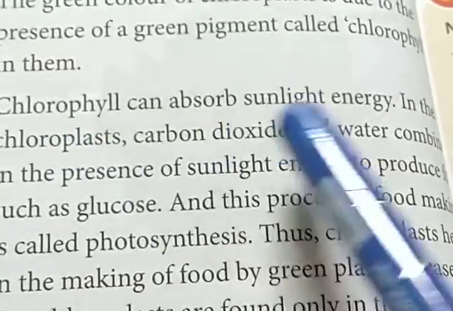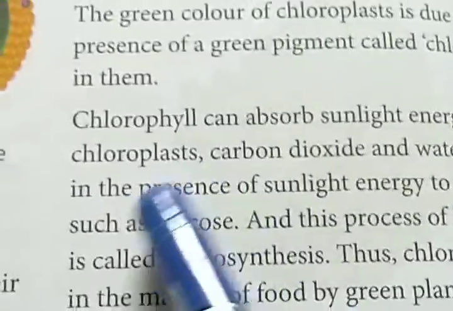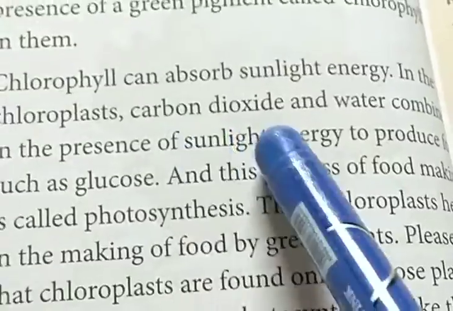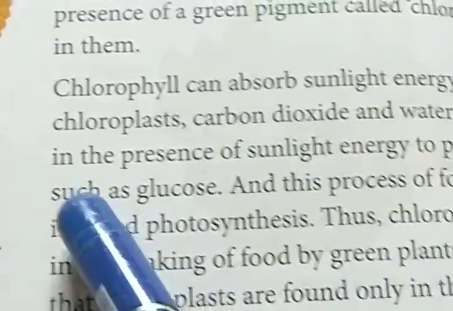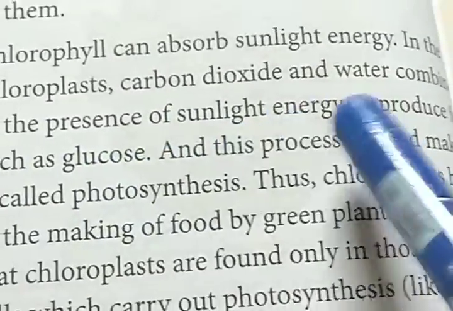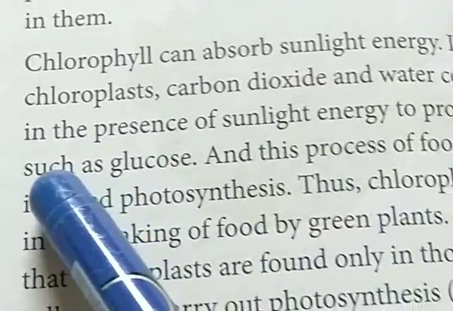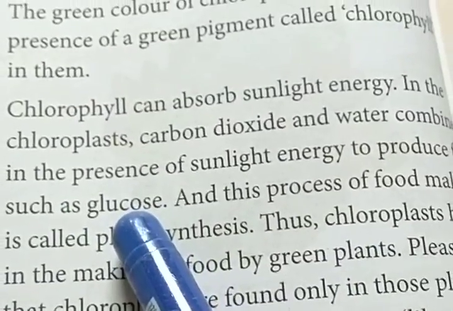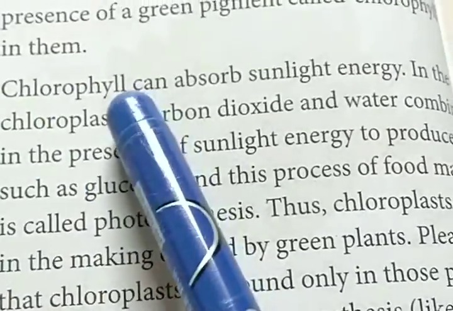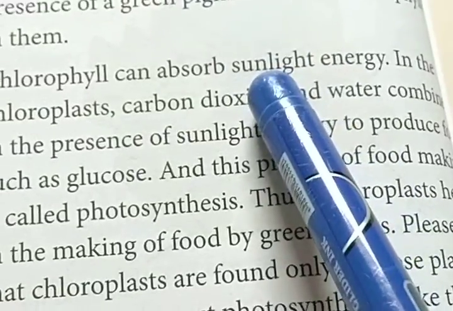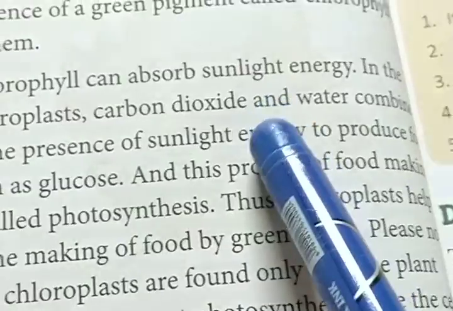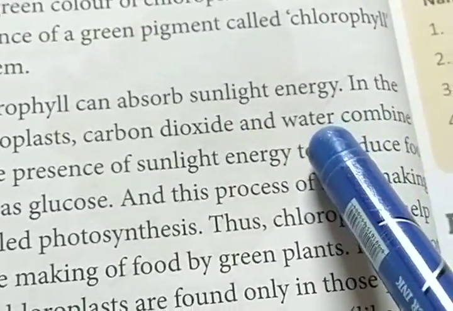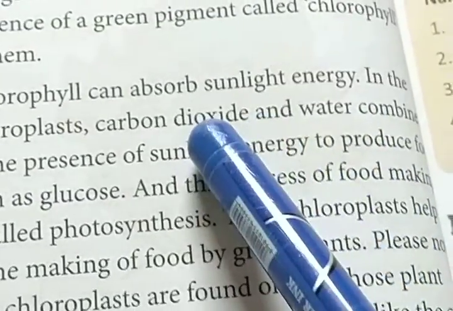Chlorophyll can absorb sunlight energy. In the chloroplast, carbon dioxide and water combine in the presence of sunlight energy to produce food such as glucose. Normally, chlorophyll at first absorbs the solar energy, and carbon dioxide from the atmosphere. In the same way, water is also present in the leaf.